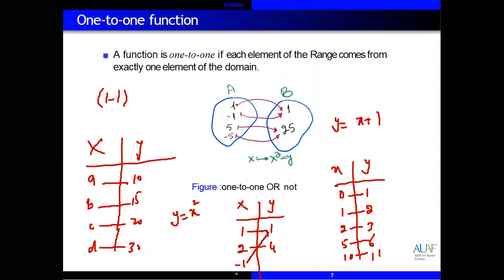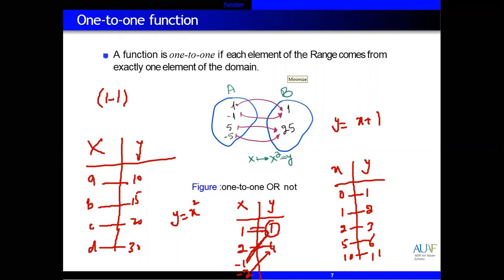Same, if we say minus 2, then minus 2 square equals 4. So 1 in the range is related to plus 1 and also to minus 1, and 4 to plus 2 and minus 2. So this is not one-to-one, because an element of the range, 1 or 4, has a relation with two different numbers, like 1 and minus 1.